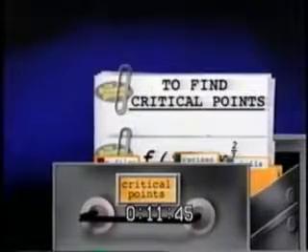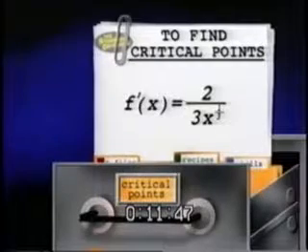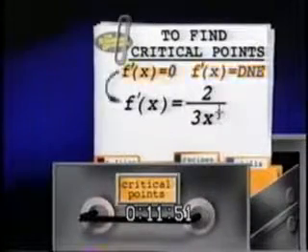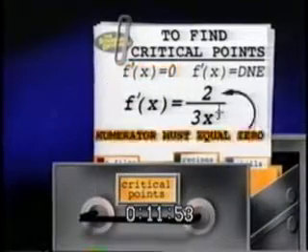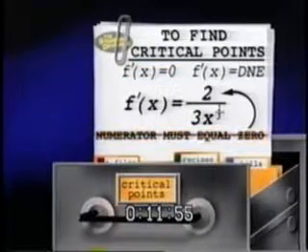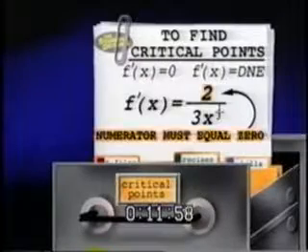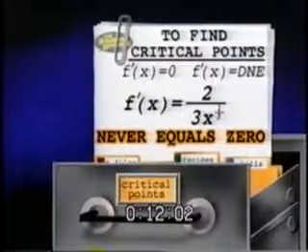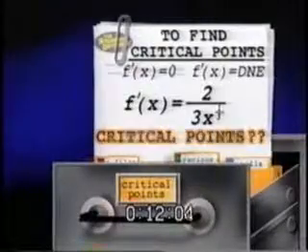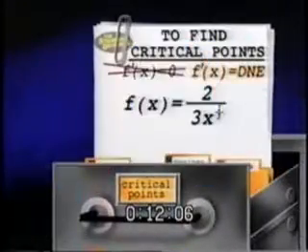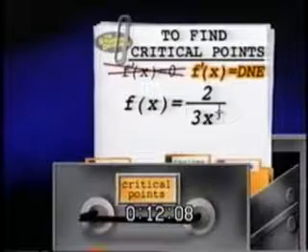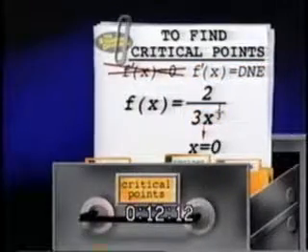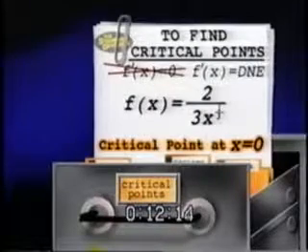Now, to find the critical points, we have to find when this derivative is equal to 0 or doesn't exist. For the derivative to equal 0, the numerator must be 0, which it never is because it's always 2. So the derivative never equals 0. That's great because we still don't have our critical points. Our next step is to find where the derivative does not exist. This only happens where the denominator is equal to 0, which is where x equals 0. So there is a critical point at x equals 0.